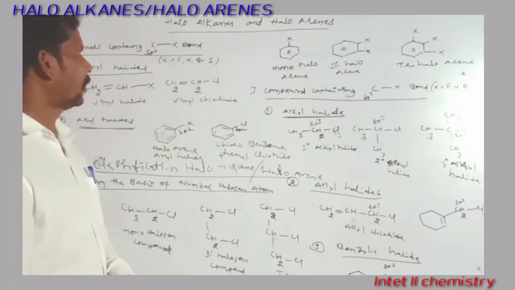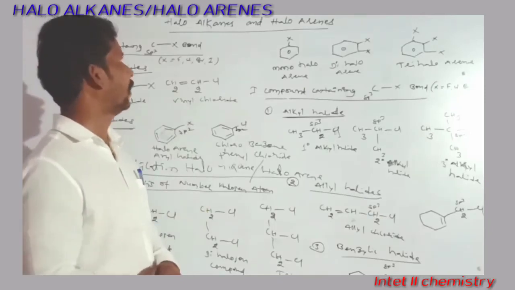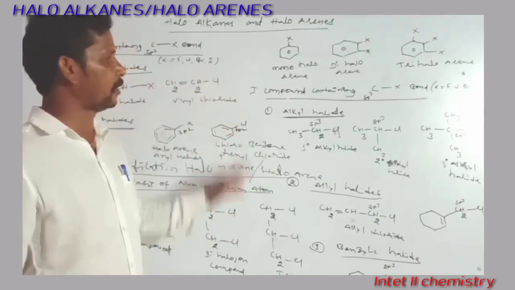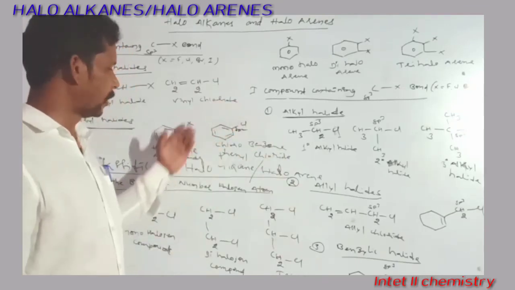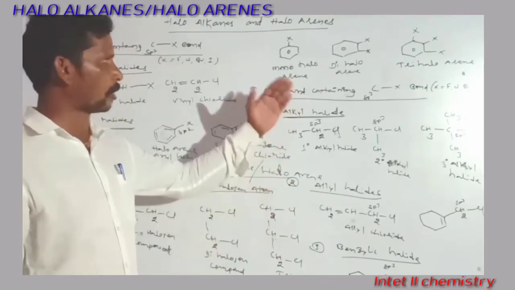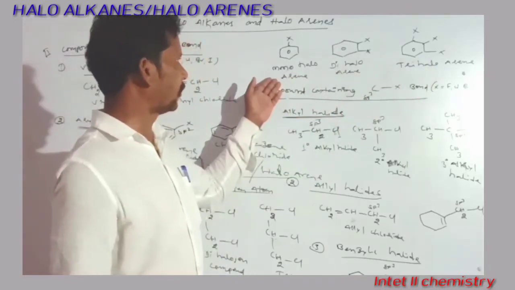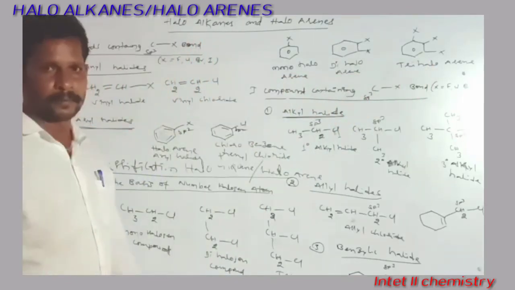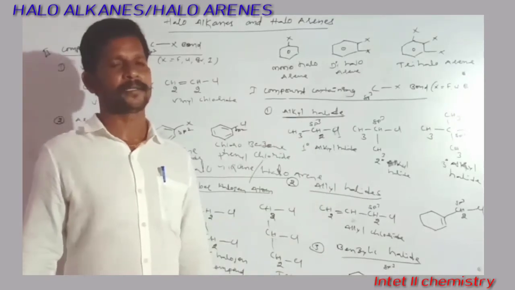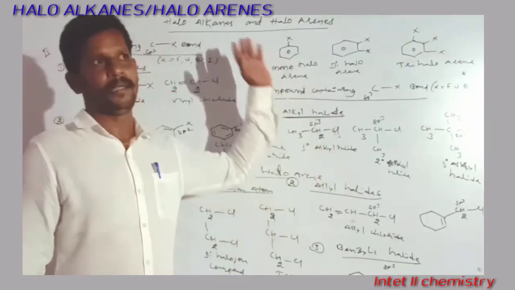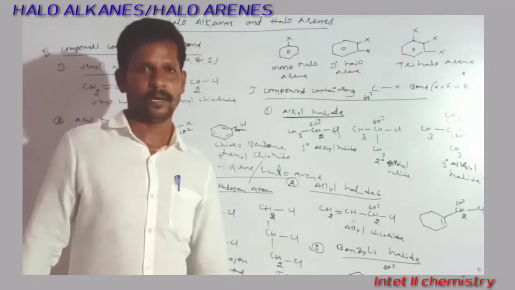Right, thank you. So this is the classification of haloalkanes and haloarenes. This is only for the second year students. But here we don't have these polyhalo compounds. Here there are trihaloarenes and dihaloarenes. Right. Thank you. Next we are going to discuss the nomenclature of alkyl halides or haloalkanes and haloarenes. Thank you.